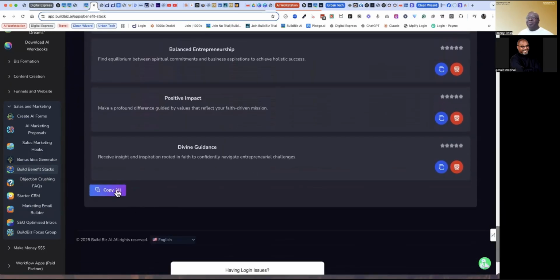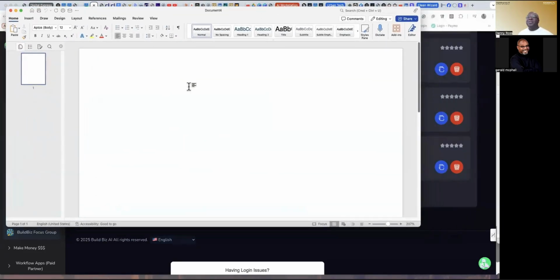And so what I would normally do with this type of information is I would just copy all of them and I would usually create a content file, right? And what I mean by a content file is just a document. You can use Word, you can use Notes. If you're a Google user, you could use a Doc. So wherever you want to put these, just so that you know where to find them at any time and have them available. Obviously, they're still in the app, but the advantage of creating a separate document and dropping these in here, so these are EOF website content, for example.